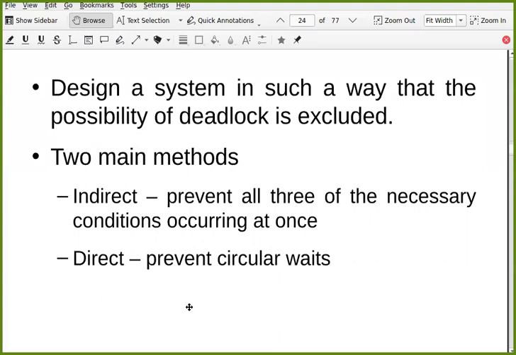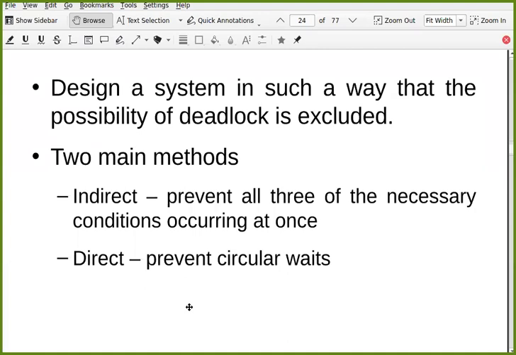Make sure that all these three conditions do not occur at the same time. Even if at least one condition is not there, then there won't be deadlock. That is prevention. That is the indirect way.